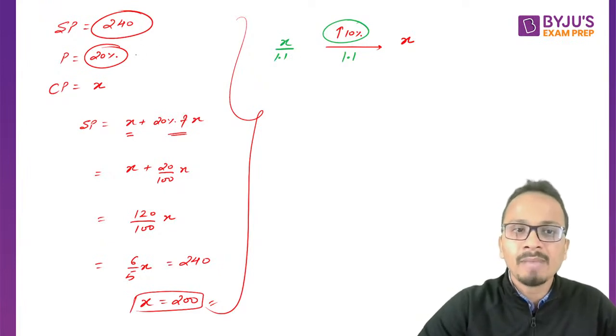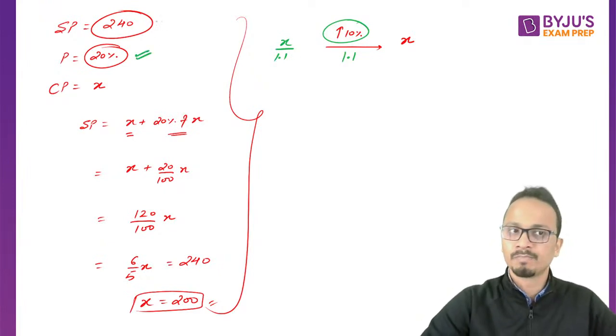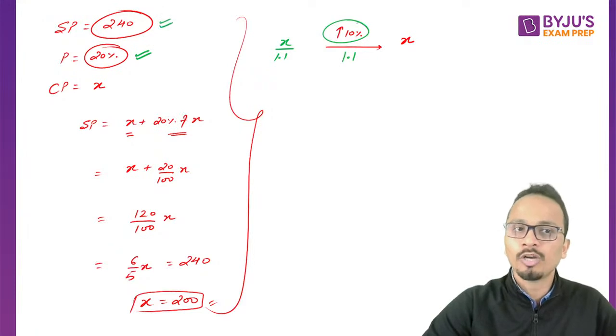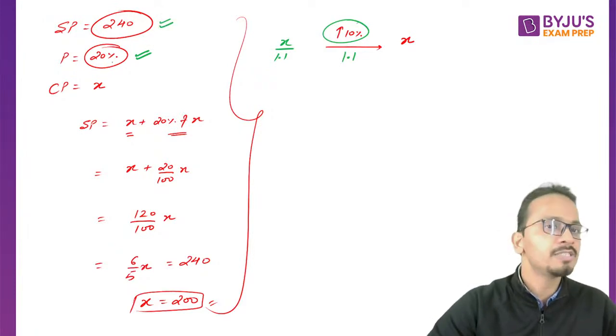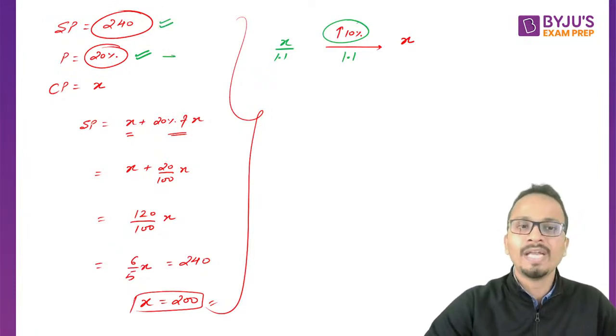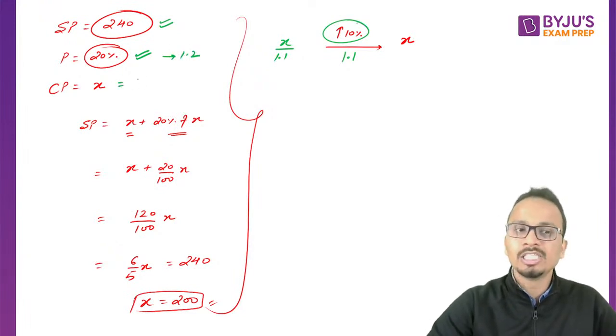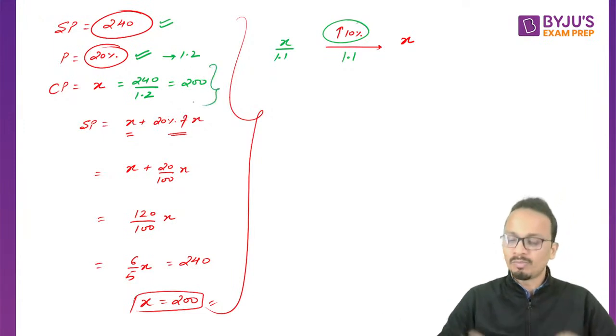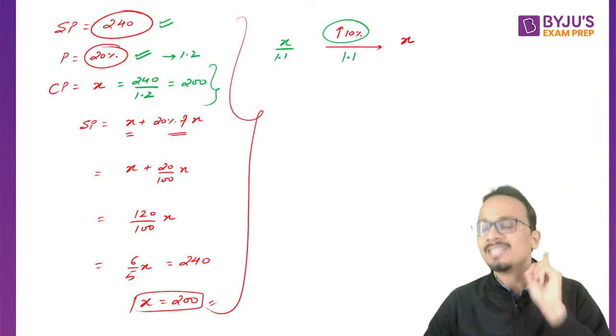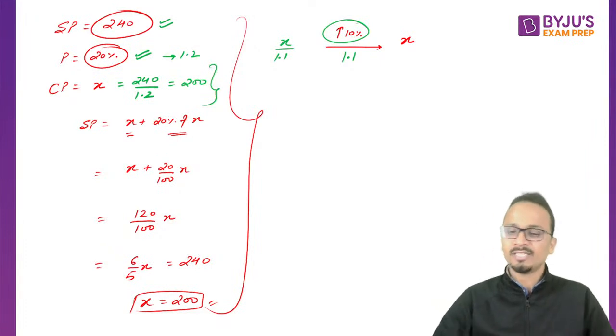In a similar manner here in this question, the final value is 240 and the profit is 20%. For a 20% increase, the factor is 1.2. So the initial value will be the final value divided by 1.2, and that is 200. So this is how you can solve this particular question in a single step. All right, fine.